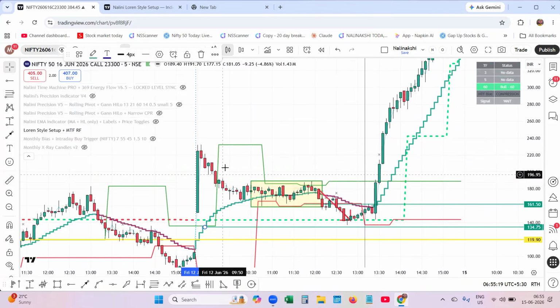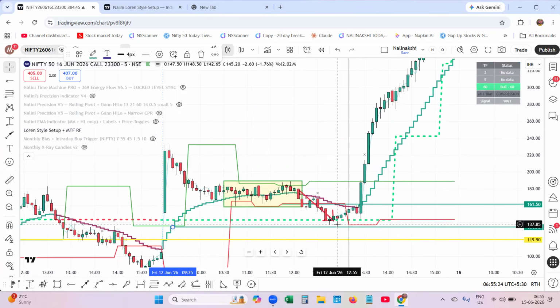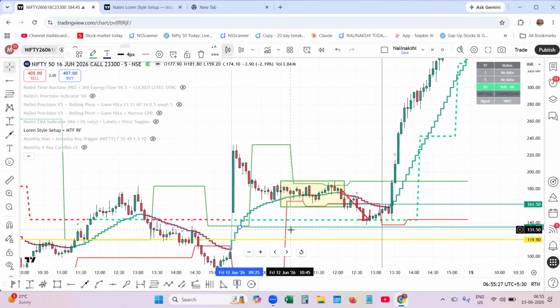Okay. Now I am showing you only the Nalini-Lorentz system. And you can see the beauty, you can make out the ranges. This is very, very useful in option trading because option premiums tend to decay and will not mimic the underlying, because of so many factors built into the option premium pricing. Option premium pricing depends upon delta, gamma, theta. Theta is the most important thing. It plays the role.